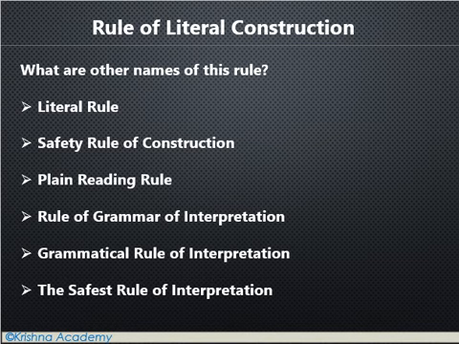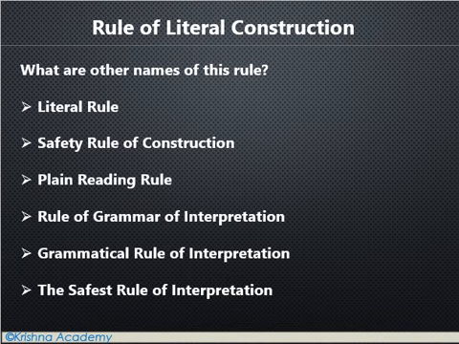What are the different names of this rule? This is a slide worth noting, because the rule of literal construction has many alternative names, and in examinations it also comes with different names. The first name is literal rule, second is safe rule of construction, plain reading rule, rule of grammar of interpretation, grammatical rule of interpretation, and the safest rule of interpretation.